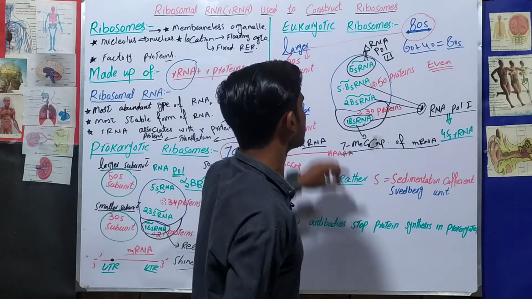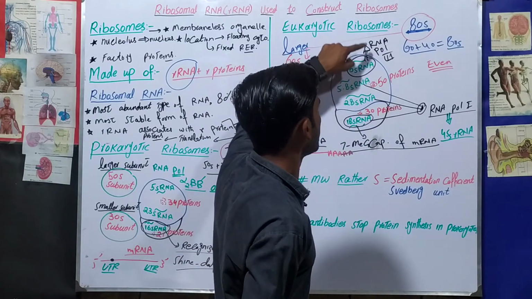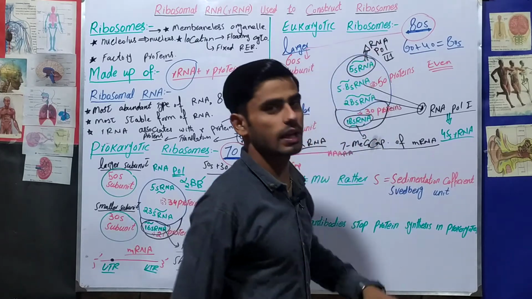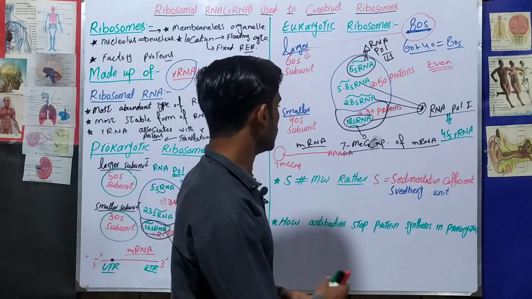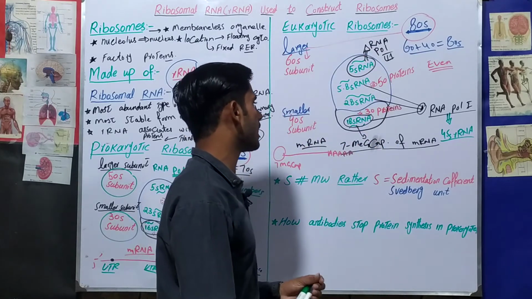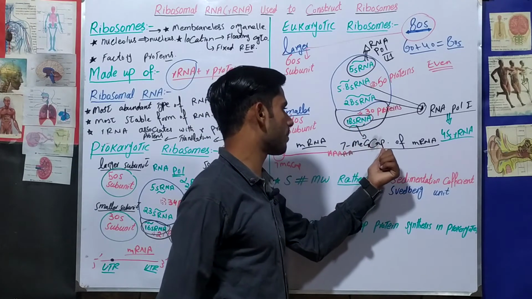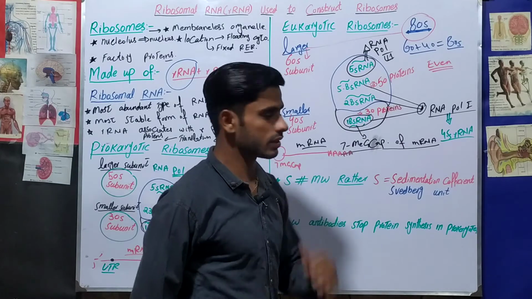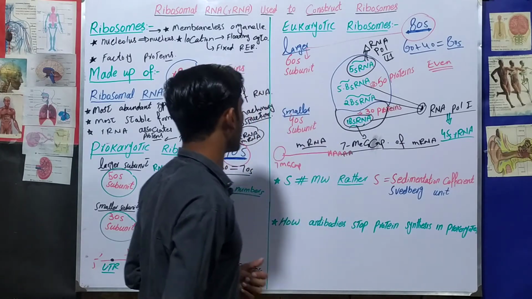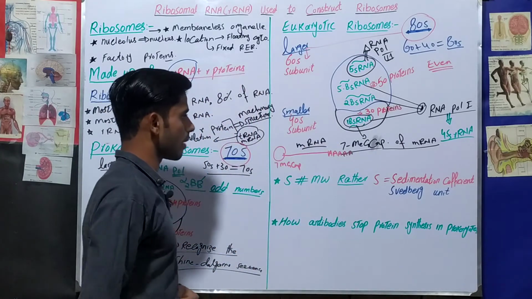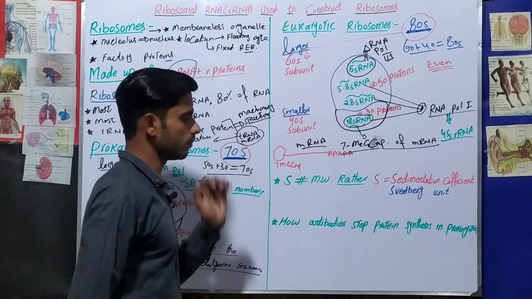And 5S ribosomal RNA is produced by RNA polymerase 3 from a separate gene. Another concept is that 18S ribosomal RNA recognizes the 7-methyl G cap for the initiation of translation. So these were some concepts about eukaryotic and prokaryotic ribosomes, and the difference between both.